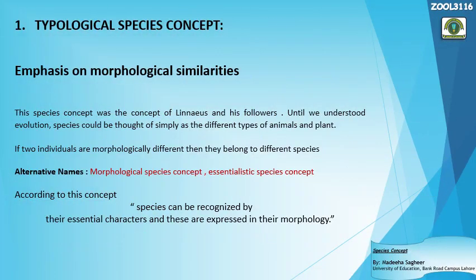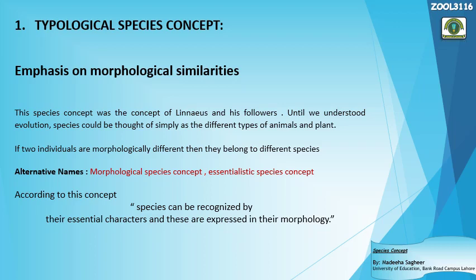Okay, the very first species concept is the typological species concept. Why is it called the typological species concept? Because it is based on the concept that species are nothing more than the types or kinds of different animals and plants. It emphasizes morphological similarities.